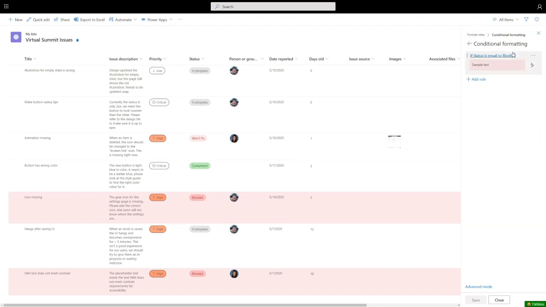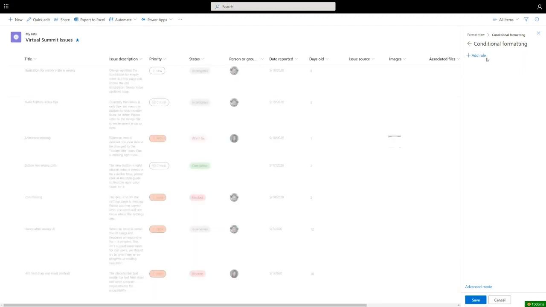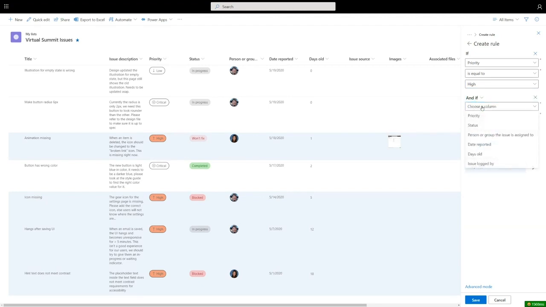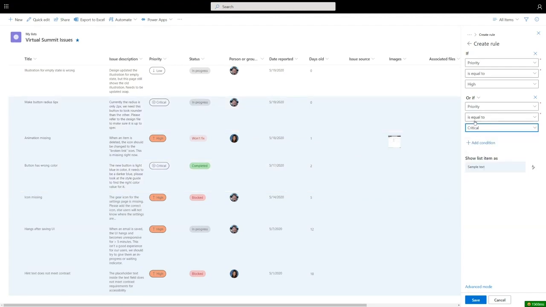If status is equal to blocked, then render the row inside this red highlight. But I'm gonna delete this rule, and I'm gonna create something a little more sophisticated here. So I'm gonna say, if the priority of the issue is equal to high, or if the priority is equal to critical, I really want to shine a light on things that are most important. So critical and high, I happen to have a lot of issues in my list that are critical and high. So you see here that there's a lot of rows that are now highlighted in blue here.